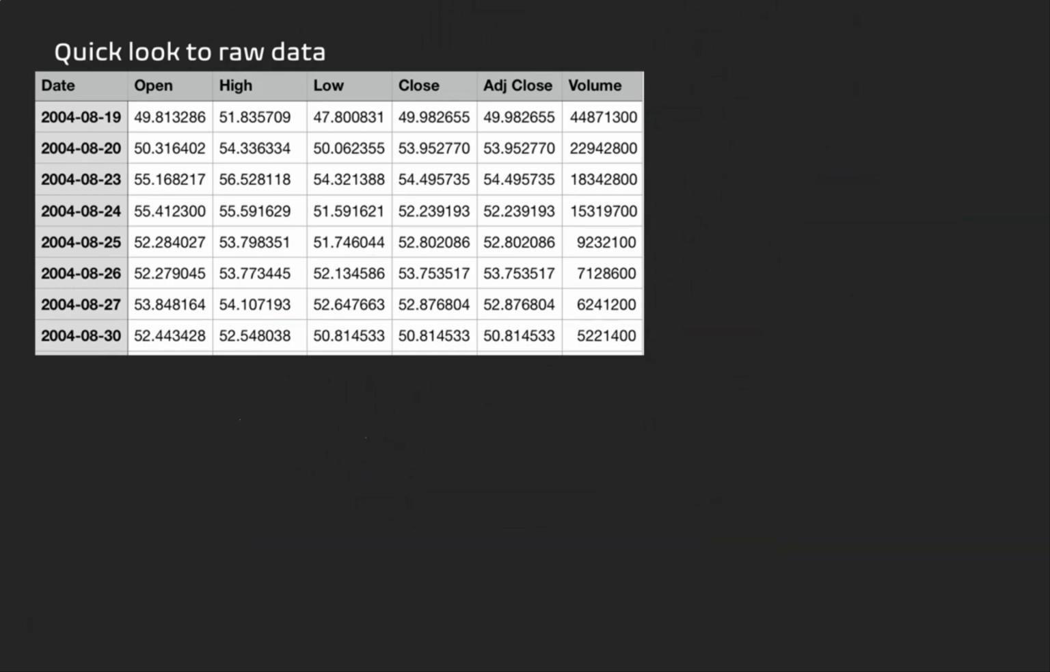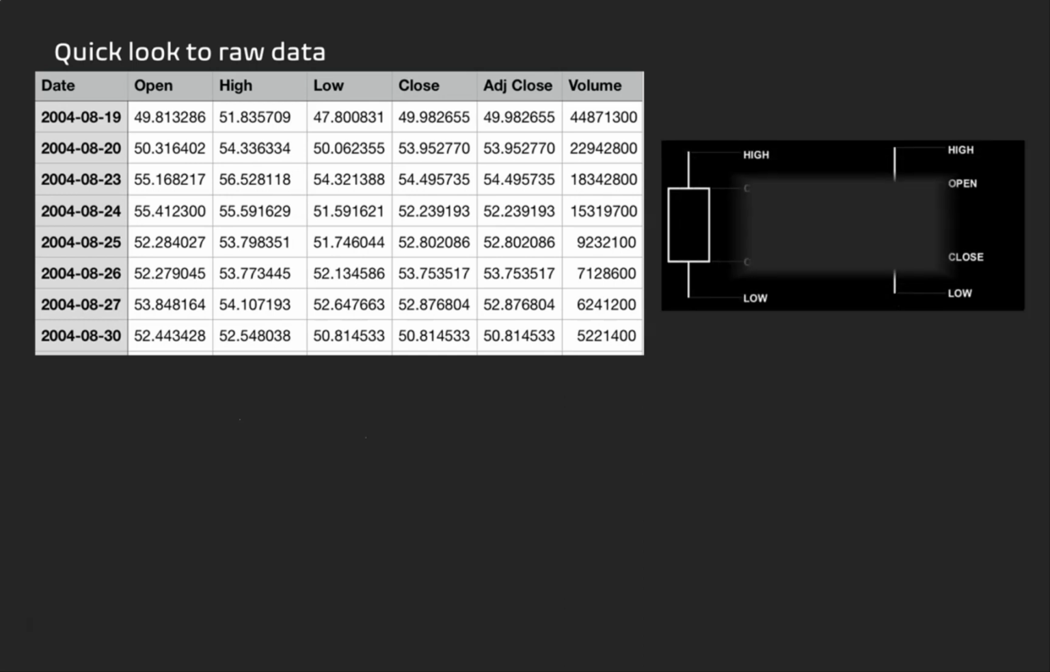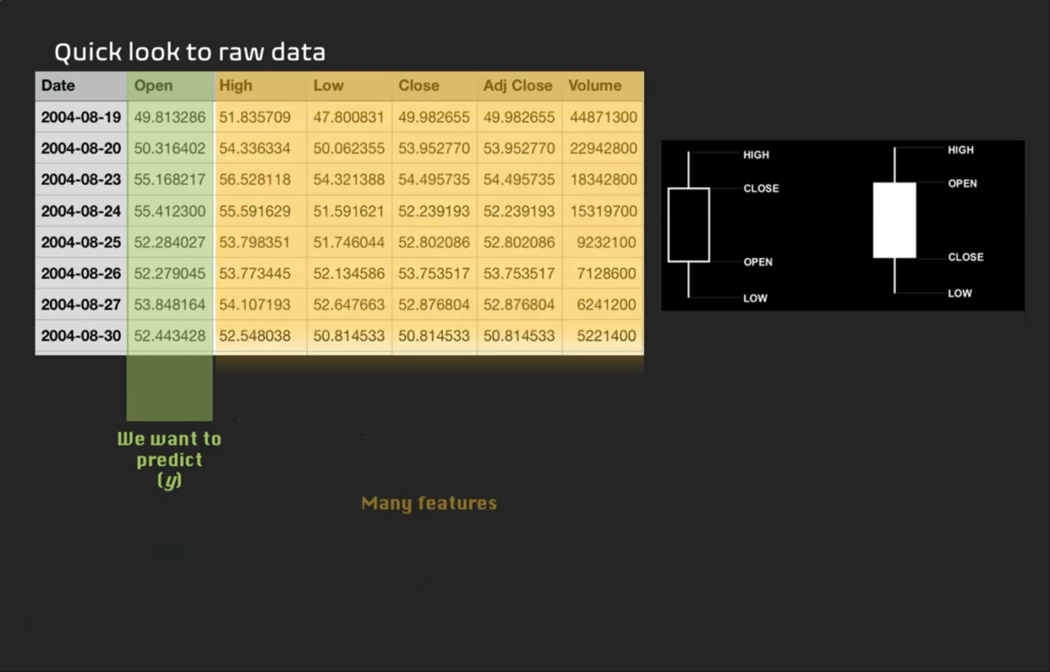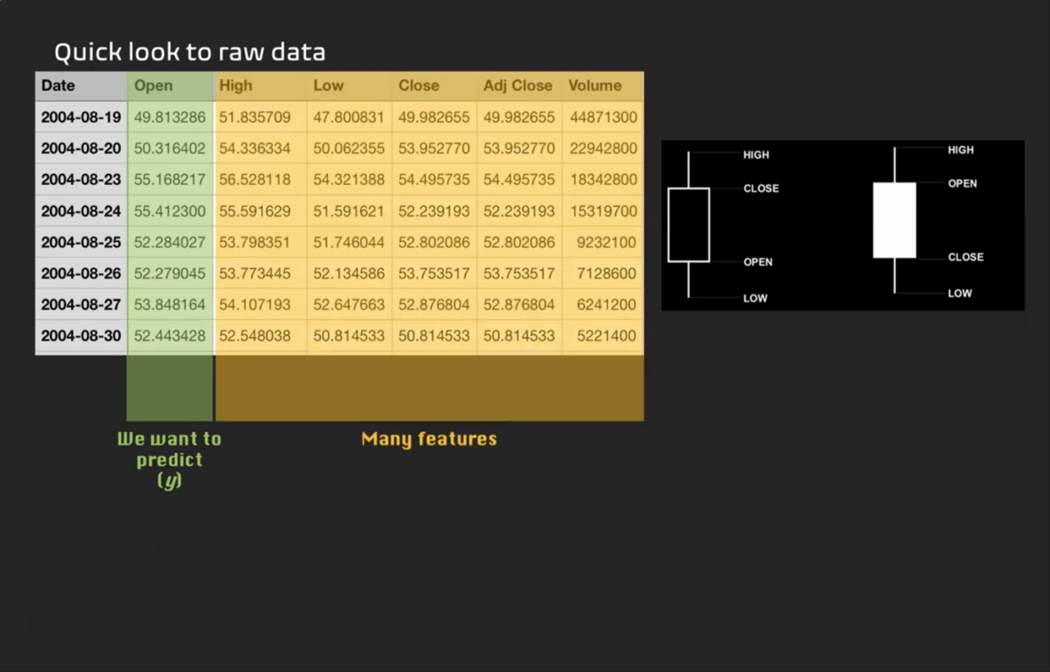I have downloaded a dataset with Google stock prices from the official Yahoo Finance website for this demonstration. As usual, when analyzing stock prices, we have such default features: open price, high price, low price, close price, adjusted close price, and volume. The value we want to predict is the open price for the next day. This value can be impacted by the rest of the features, right? Let's make this assumption for this tutorial.